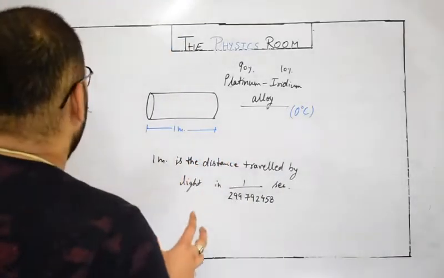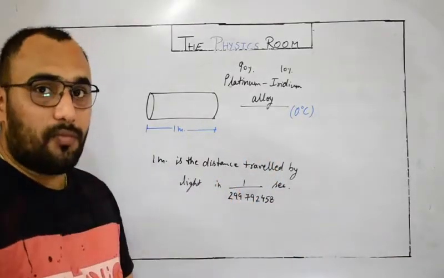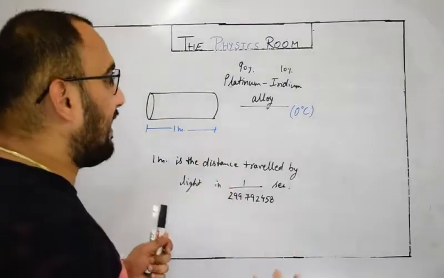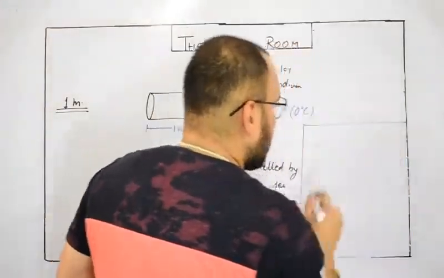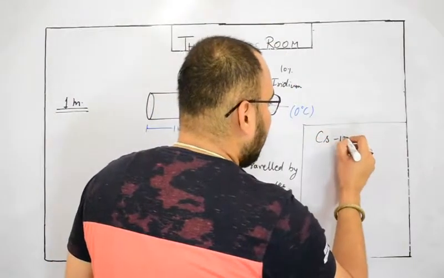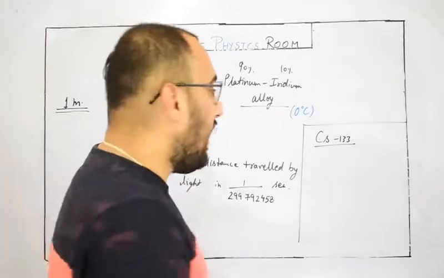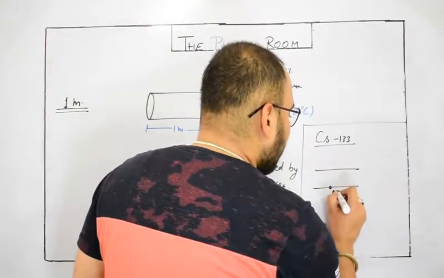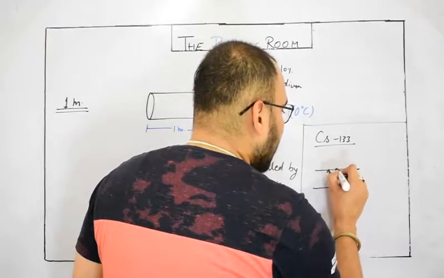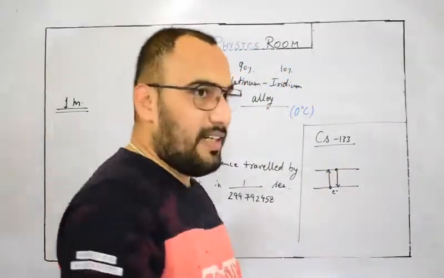Fine. Now let's try to define 1 second, and it will be a homework to define 1 second. What is 1 second? Actually, it is something related to a radioactive substance, which is cesium-133. Its mass number is 133, and we are talking about the jumping of electrons from one energy level to another and getting back from one energy level to another energy level.